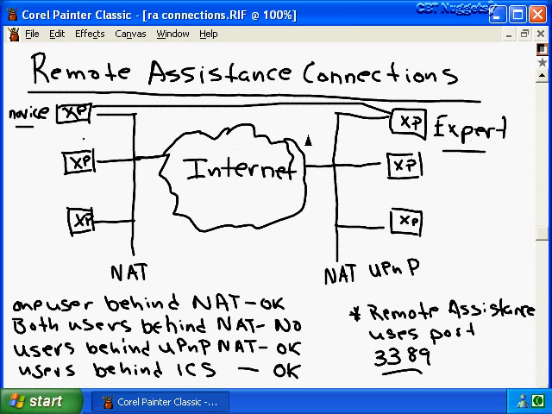First off, in order for the novice user to submit a remote assistance invitation to an expert, both computers must be running Windows XP. This feature is only available on Windows XP and can't be installed on other Windows operating systems. And the main reason for this is because Windows XP includes a client-side terminal server service, which is not found on other Windows operating systems. And remote assistance essentially runs on top of the terminal server service, which uses port 3389.